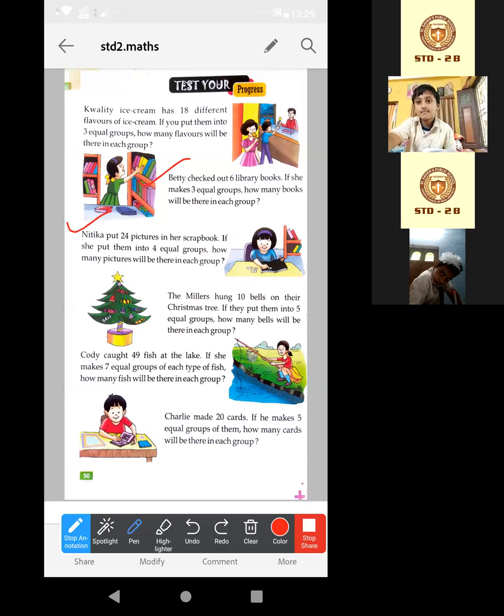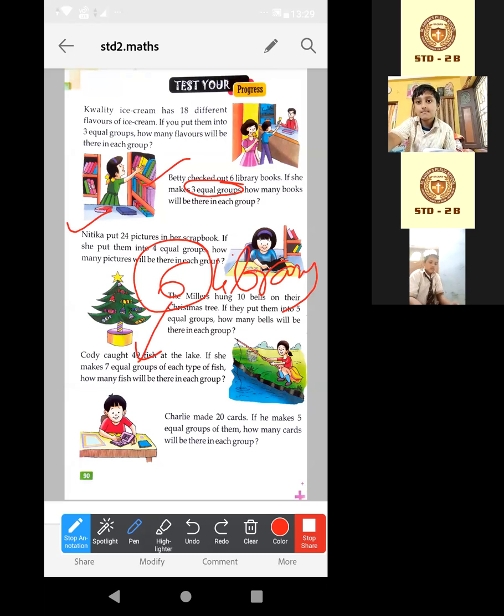Okay. Look, the second one: Betty checked out 6 library books. If she makes 3 equal groups, how many library books? She checked out 6 library books, and she makes how many equal groups? 3. First group, second group, third group. So we have to just divide this 6 by 3.